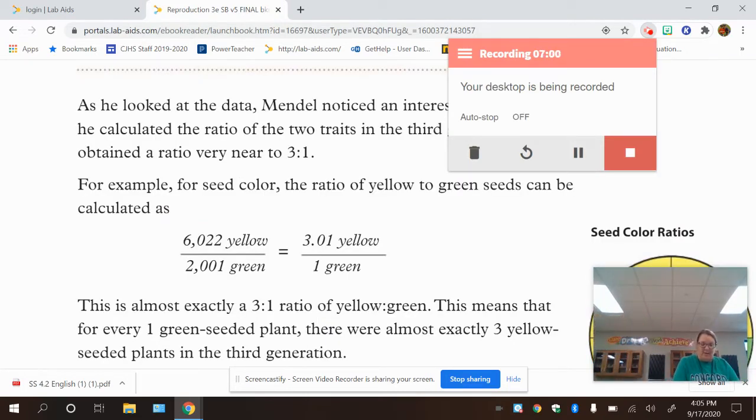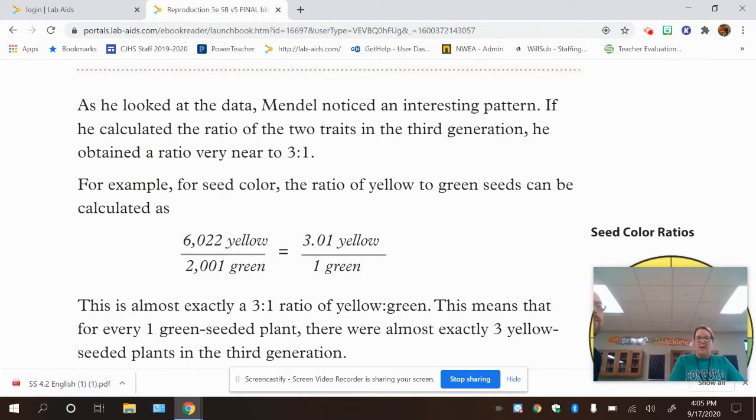So you should have just now completed Stopping to Think 2, parts A and B. At this time, we're going to continue reading. Please follow along as I read aloud with you. As he looked at the data, Mendel noticed an interesting pattern. If he calculated the ratio of the 2 traits in the 3rd generation, he obtained a ratio very near 3 to 1. Where have you seen a 3 to 1 ratio previously?